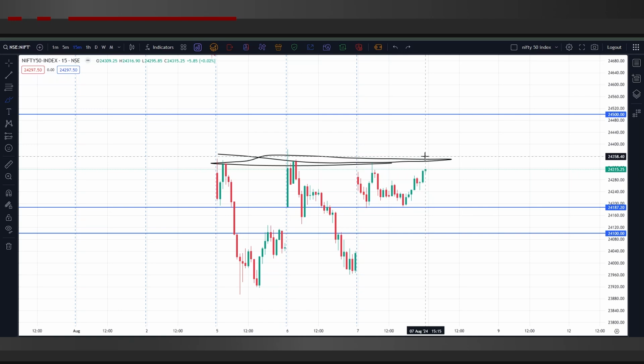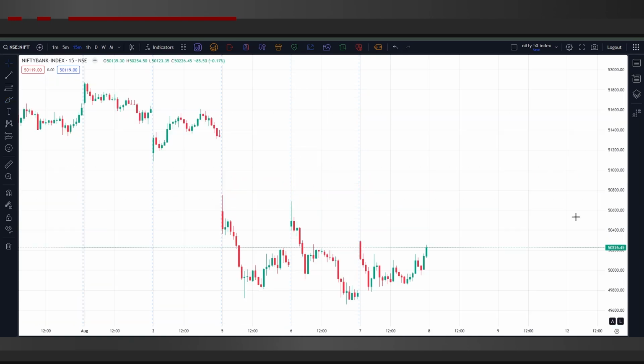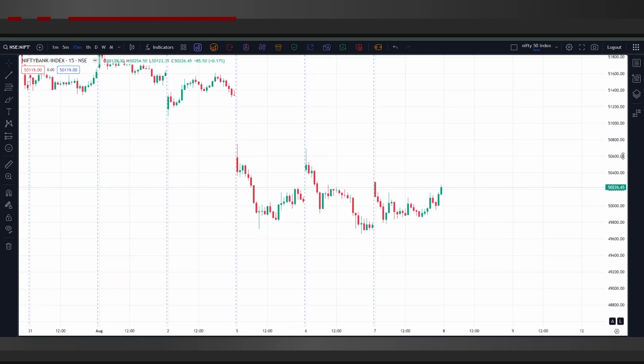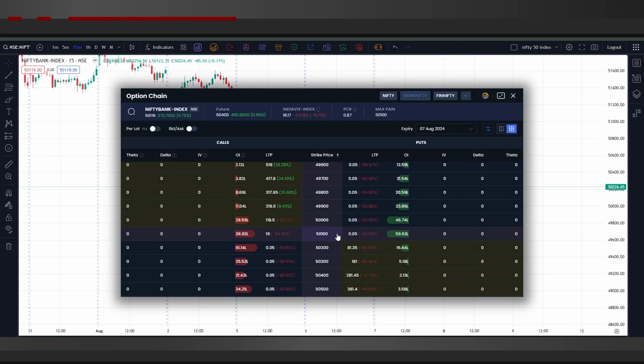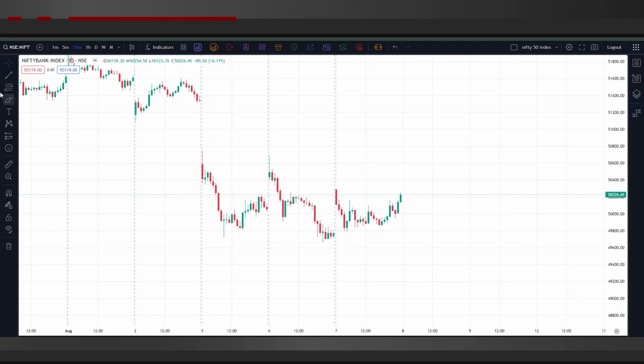And now if we talk about Bank Nifty, we can see that Bank Nifty has also behaved in a similar way to Nifty today. If we look at the option chain for Bank Nifty, we can see that 50,100 is at the money, and after today's expiry, all the strike prices above 50,100 are zero for the call side, and for the put side, all the strike prices below 50,100 are zero.